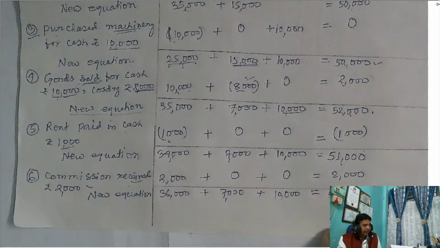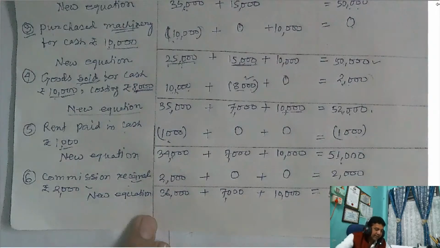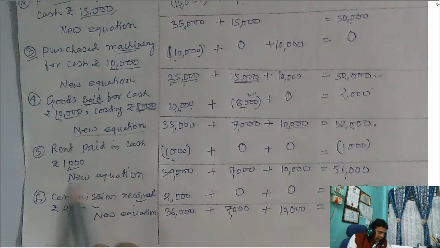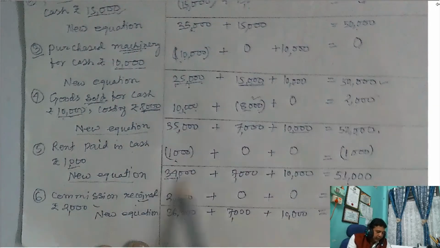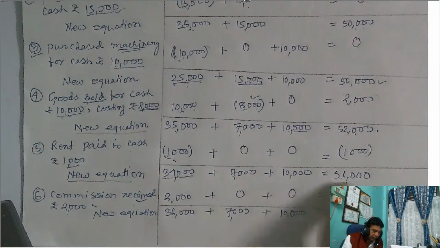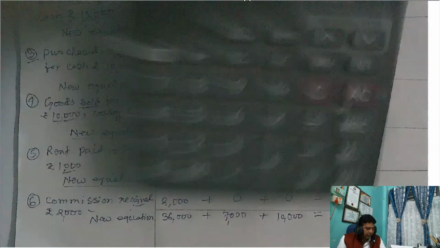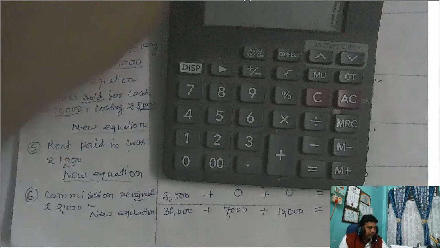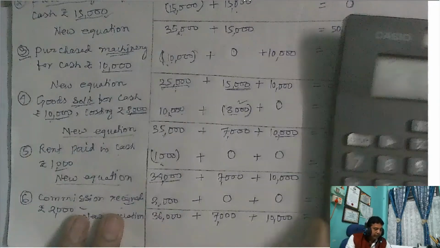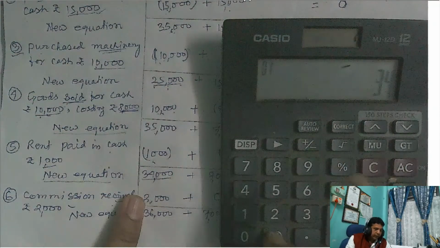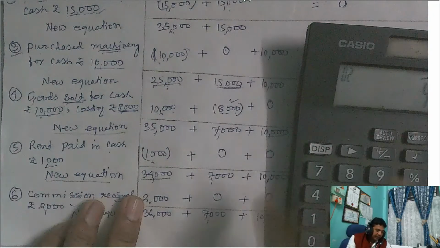Now, in every new equation, when you check, you will get assets equal capital plus liability. Suppose this is the new equation, you check it. 34,000 plus 7,000, I will show you in the calculator. 34,000 plus 7,000 plus 10,000.